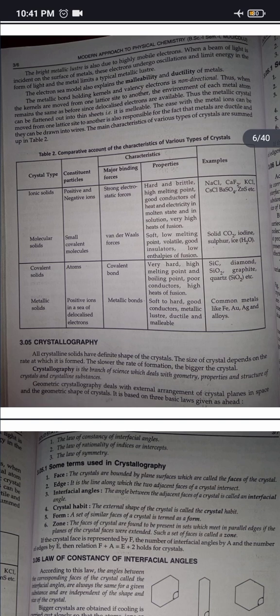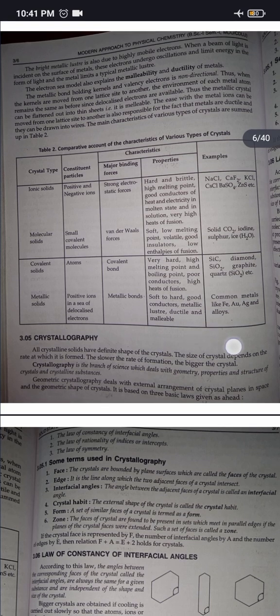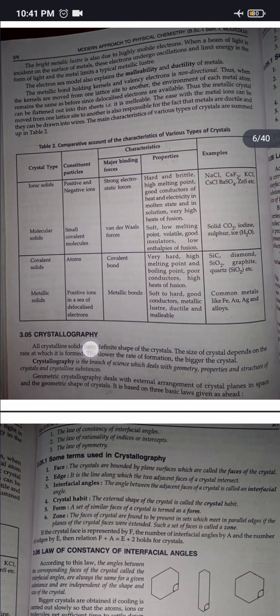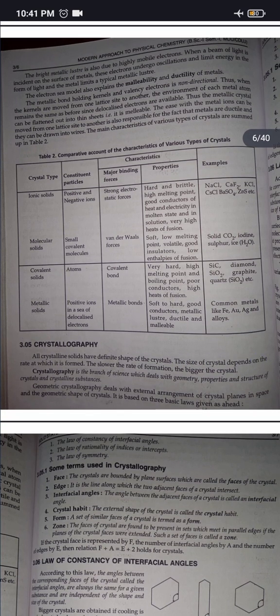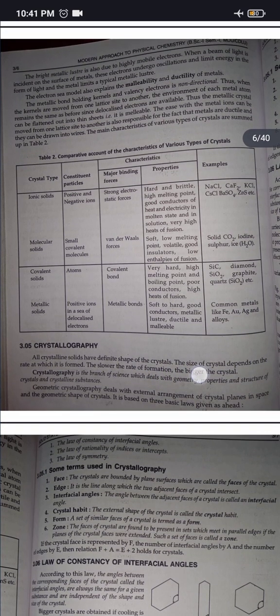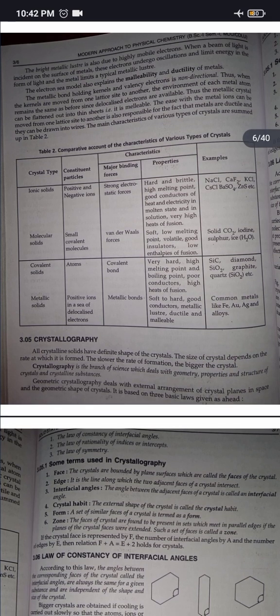Now crystallography. All crystalline solids have a definite shape of the crystal. The size of the crystal depends on the rate at which it is formed. The slower the rate of formation, the bigger the crystal. Crystallography is the branch of science which deals with the geometry, properties and structure of crystals and crystalline substances.